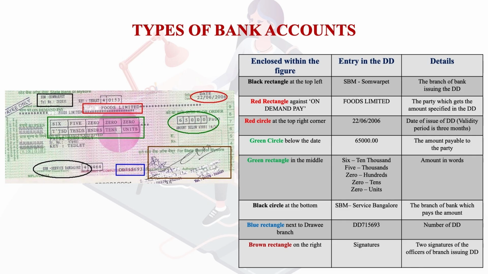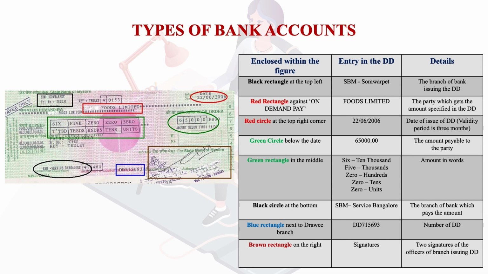Then there is a red circle at the right top corner which shows the date of issue of the demand draft, and it is valid for 3 months. The date mentioned is 22nd June 2006. Very clearly it is mentioned over there. So similarly all the details are given. The green circle shows the amount which is 65,000, which is payable to the party.